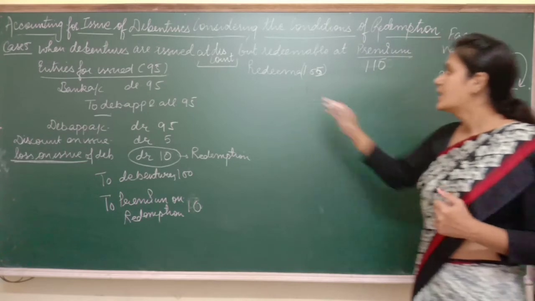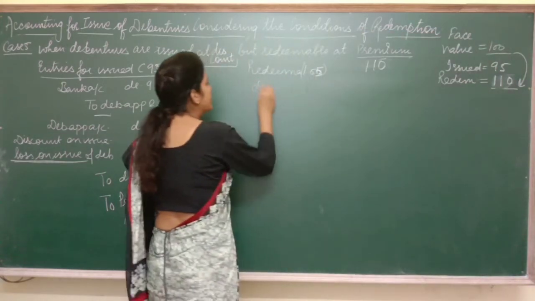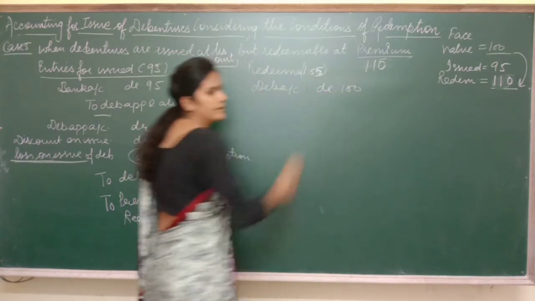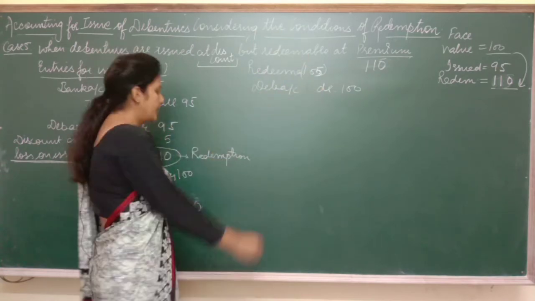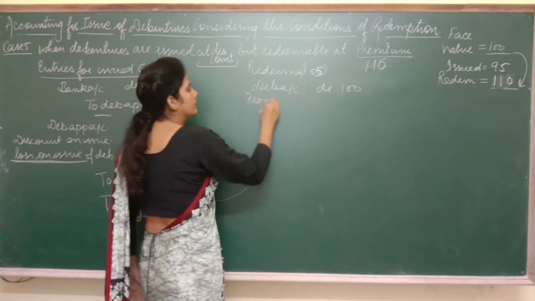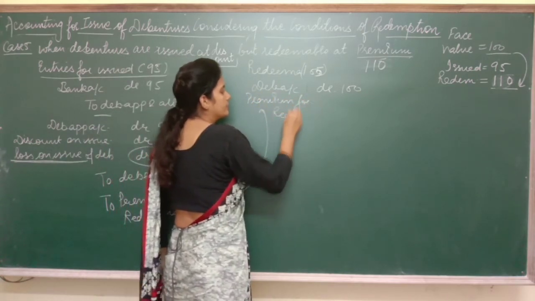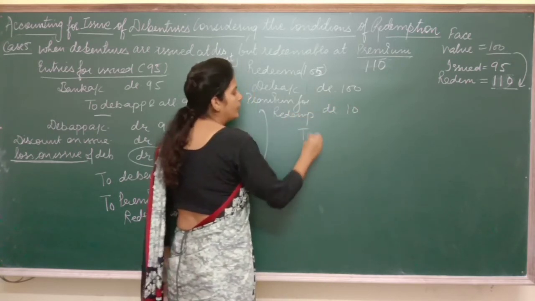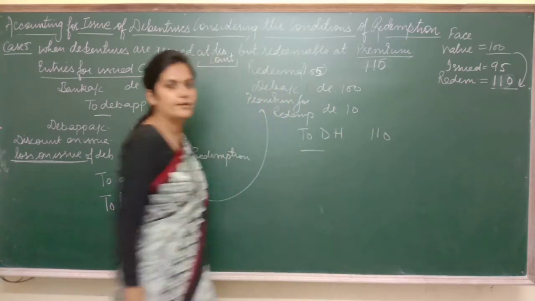So now let's see how to pass the next entry. Next entry would be debentures again will be debited with the face value itself. Debentures में ना discount show किया जाता है ना premium. Fine. Now we have to give this 10 rupees to them. So premium for redemption will be debited. Now how much do we have to pay to debenture holders? 110.